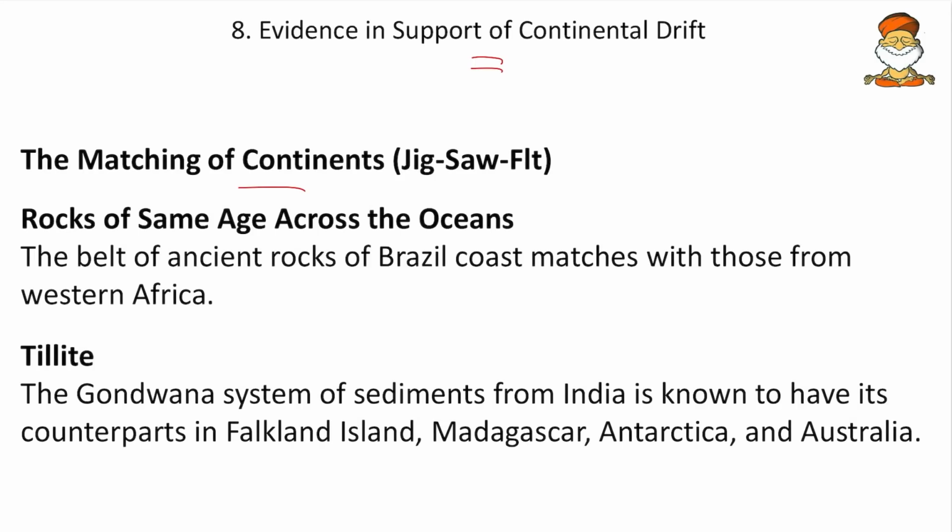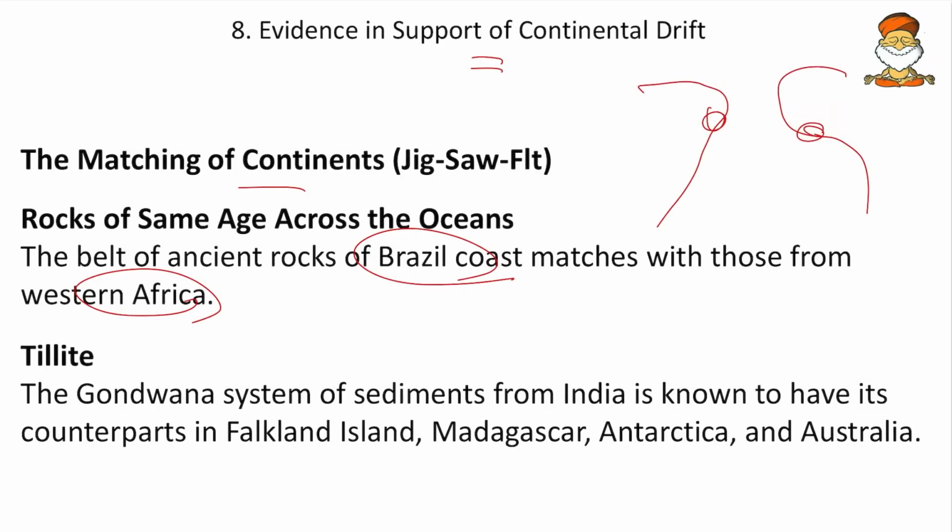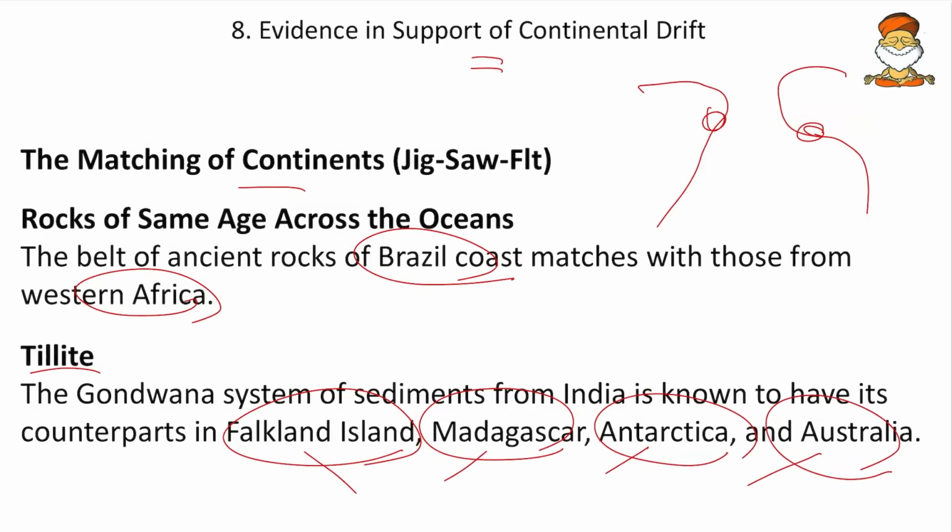So here the rocks of same age across the oceans. Okay, so that is a belt of ancient rocks of Brazil coast matches with those from Western Africa. So the Brazil and Western African rocks are of same age. And then tillite. So here the Gondwana system of sediments from India is known to have its counterparts in Falkland Islands, Madagascar, Antarctica and Australia. So by that we can say that Falkland, Madagascar, Antarctica, Australia and India were interconnected during Gondwana times, because we have here the glacial tills or the sediments of the glaciers.